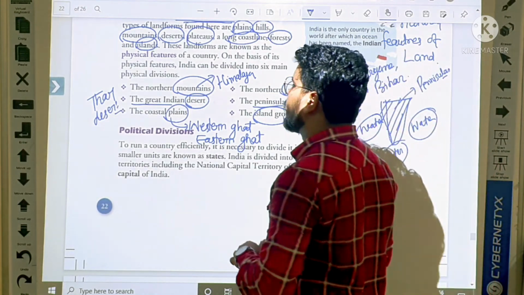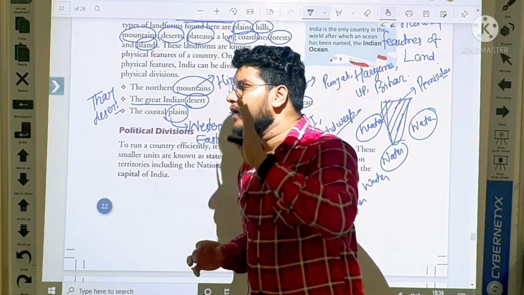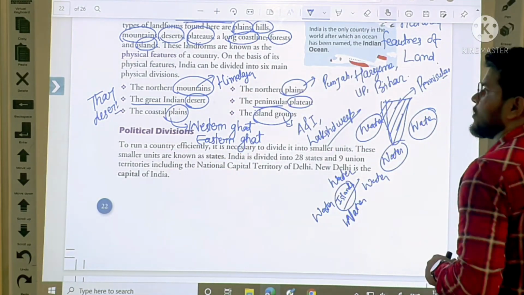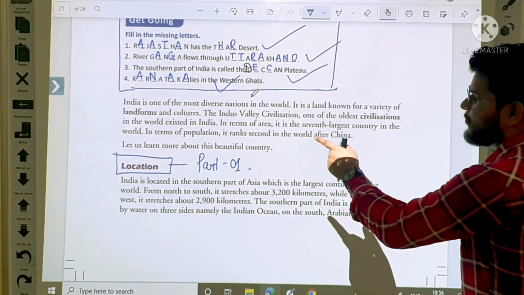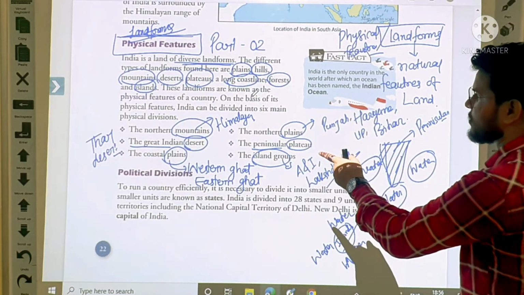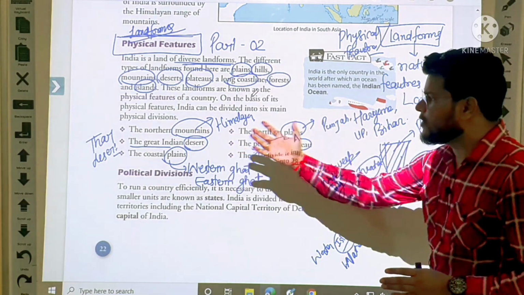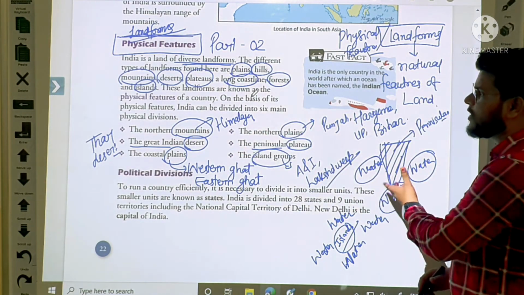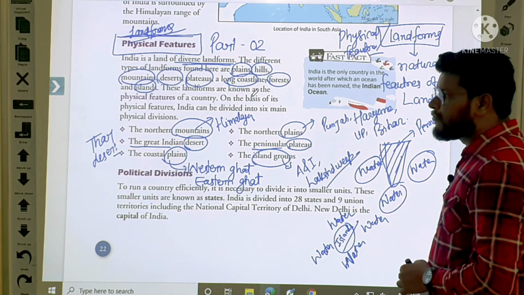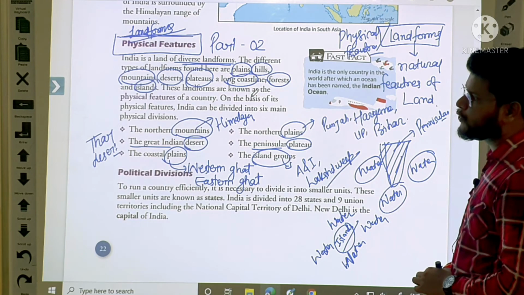So student, from this today what we learned? Today we learned about the first one, location, and the second one, physical features. Okay, I am giving you 5 seconds. Everybody take a screenshot and everybody write all these points in your fair notebook. So 5, 4, 3, 2, 1.